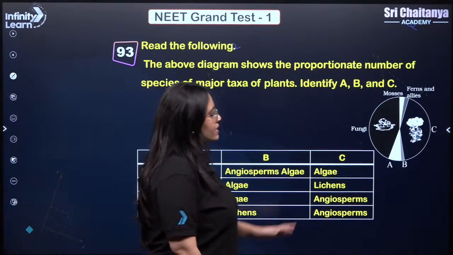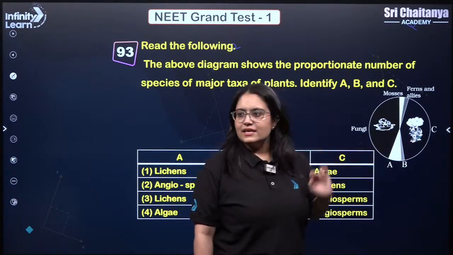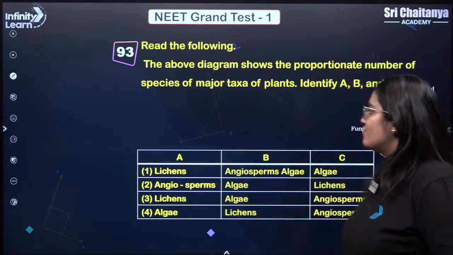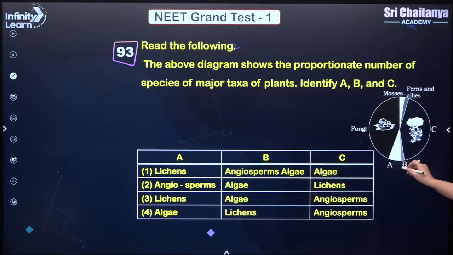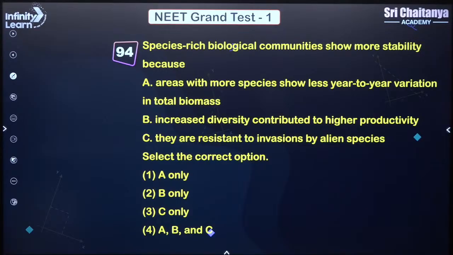Next, this is a beautiful question from the images which are there in your NCERT. Very simple. Here you are supposed to identify A, B and C. So what is the right answer? Very good. Impressive. A is your algae, B is your lichen and C is your angiosperm. Hence the correct answer is 4. Algae, lichens and angiosperms.